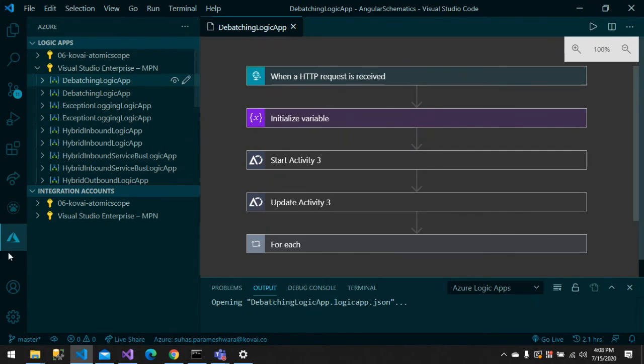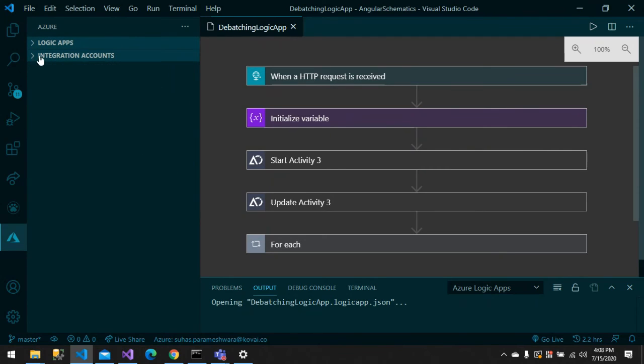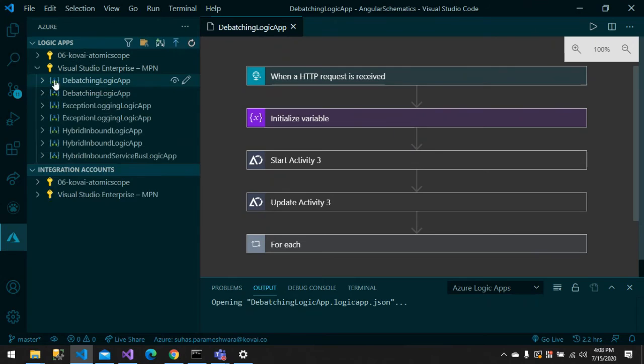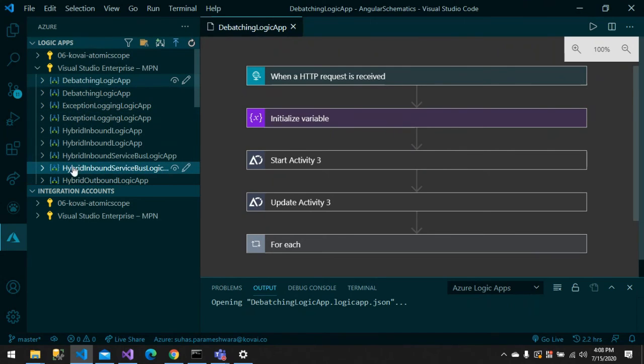So likewise, this Azure extension will be very helpful if you are more focused on Azure. Let's say you are in management of your Azure subscription and want to take care of all the runs. You can just come to Azure and integrate your logic apps, your storage, and your blobs, etc. And you can view all the run histories from here.